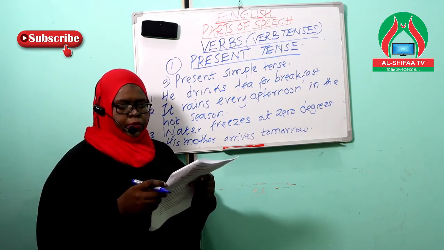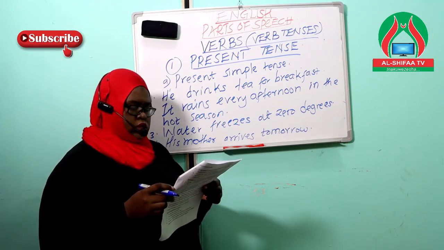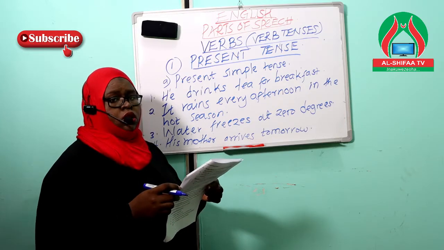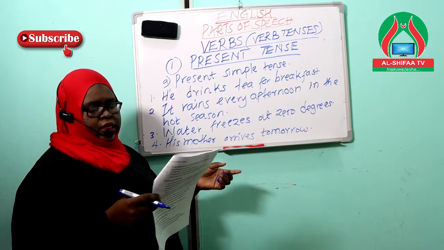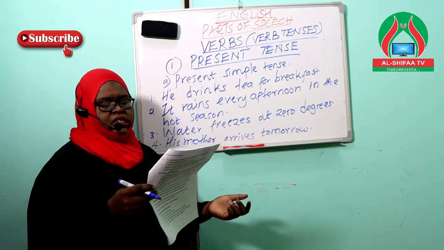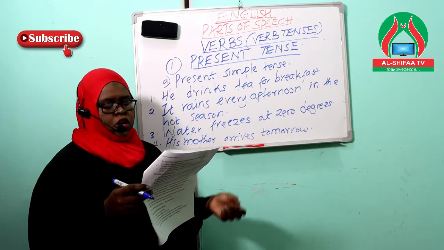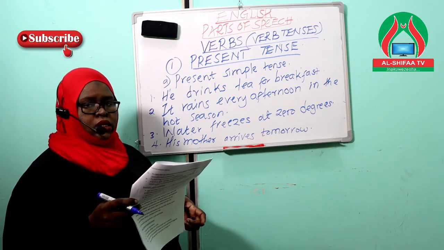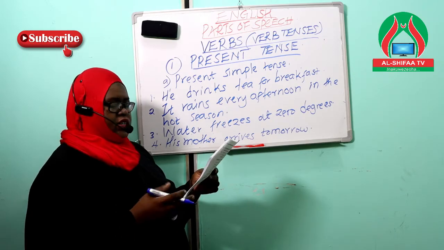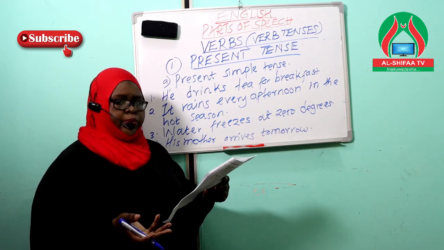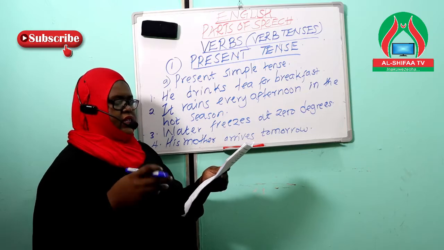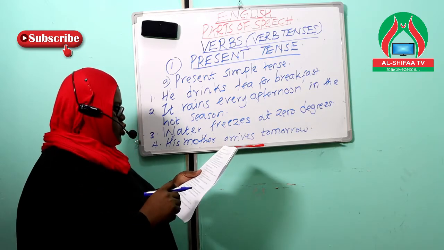Open the packet and pour the contents into hot water. This example sentence is showing us the use for instructions or directions. This is an instruction somebody is given to open the packet and pour the contents into hot water. So probably it could be a recipe for making something. Before you could do that, you're supposed to open the packet and then you pour the contents into hot water.